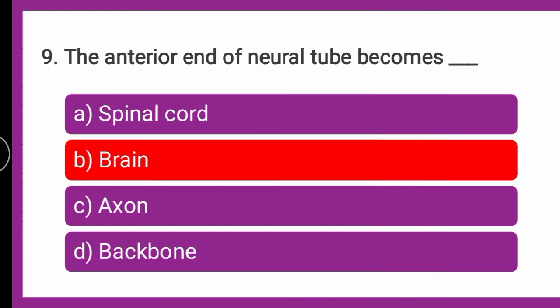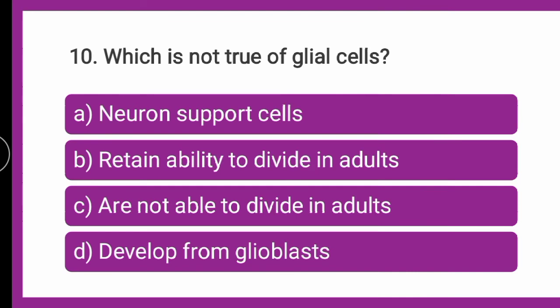Next question is, which is not the true glial cell? Which is not true for the glial cell: whether it is a neuron support cell, whether it retains the ability to divide in adults, whether they are not able to divide in adults, or developed from the glioblast. Which amongst the given is not true about the glial cells? Now, you can put your answer in the comment box fast. Till that, we will go for the explanation.